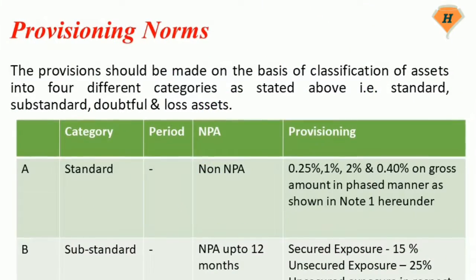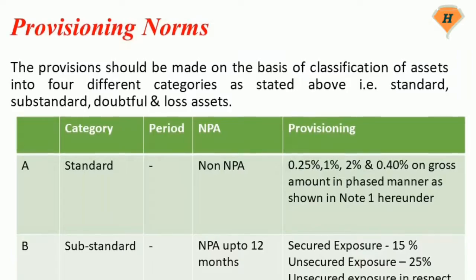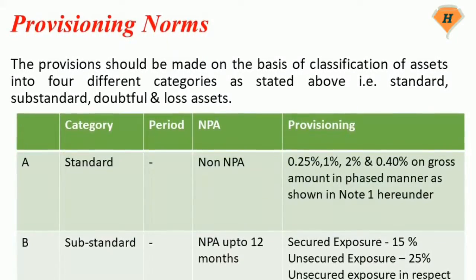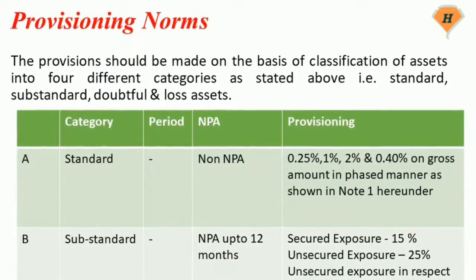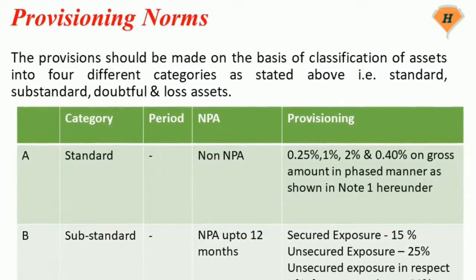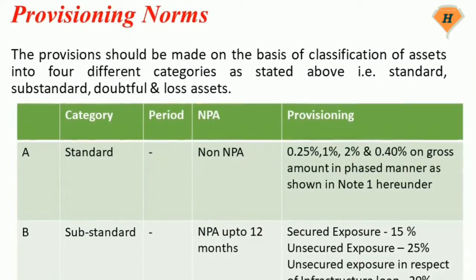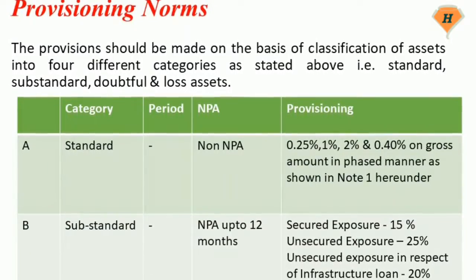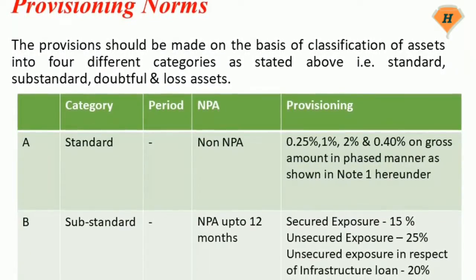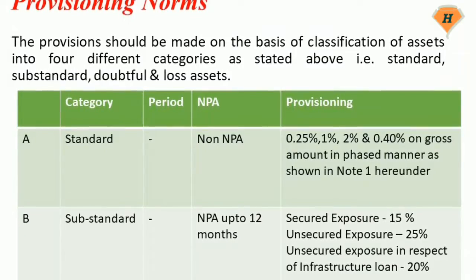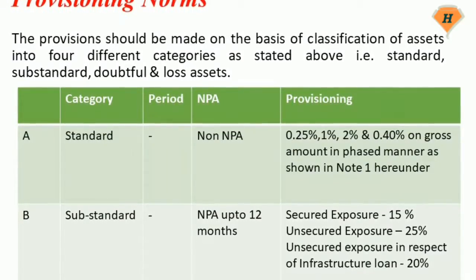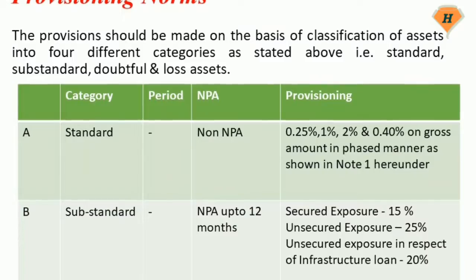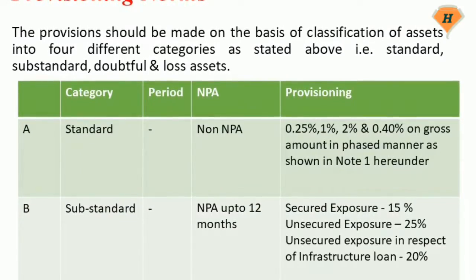Provisioning norms. The provisions should be made on the basis of classification of assets into 4 different categories as stated above, that is, standard, substandard, doubtful and loss assets. For standard category non-NPA, 0.25%, 1%, 2% and 0.4% on gross amount in a phased manner as shown in Note 1 hereunder.